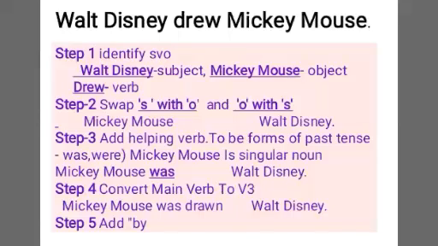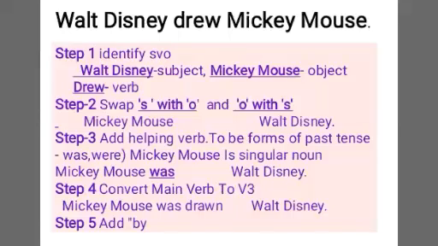Walt Disney is written at the end of the sentence and Mickey Mouse is written on the subject's place. Step 3 is to add helping verb. Mickey Mouse is singular noun, so we will use was here.